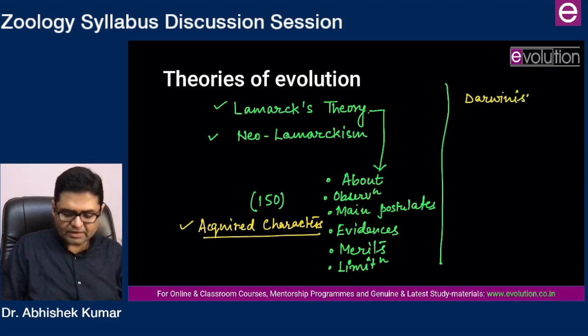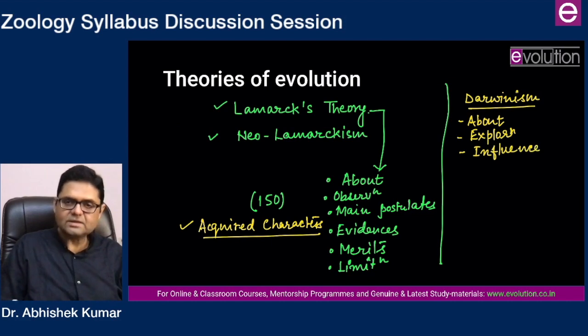Darwinism in detail. So in Darwinism, you should study who Charles Darwin was, his exploration, and the influences on Darwin's thought. Darwin had studied the work of Alfred Russel Wallace.